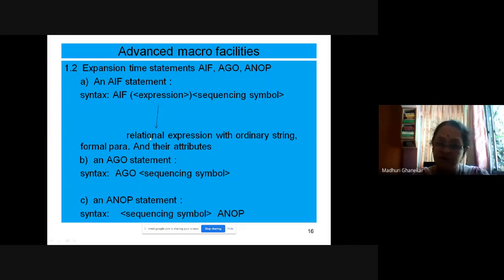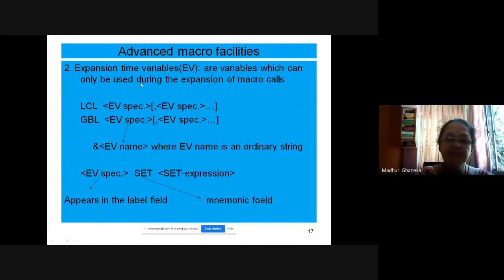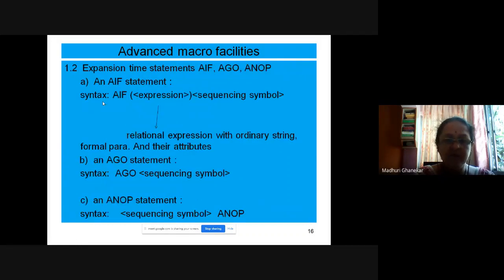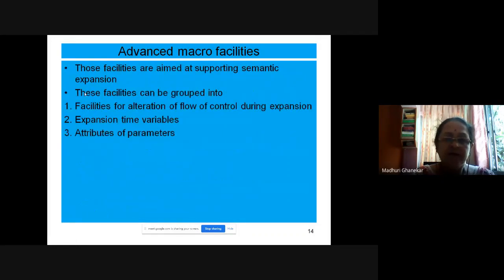Those three statements are termed as expansion time statements. We discussed sequencing symbols and the three expansion time statements, AIF, ANOP, and AGO.